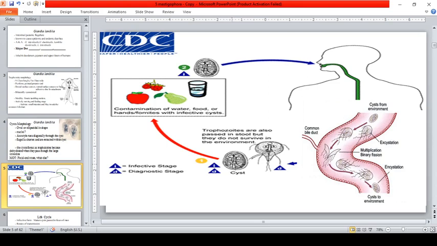So can you classify this one? Is it a premature cyst or an early cyst or a mature cyst? So this is a mature cyst. Ito ay isang mature na cyst. Okay, because of the presence of 4 nuclei. Okay, so the cyst can survive for several months, and infection occurs by the ingestion of cyst in contaminated water or food or through fecal-oral transmission, and possible din sa recreational water.